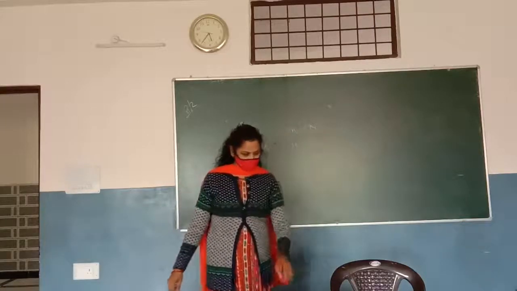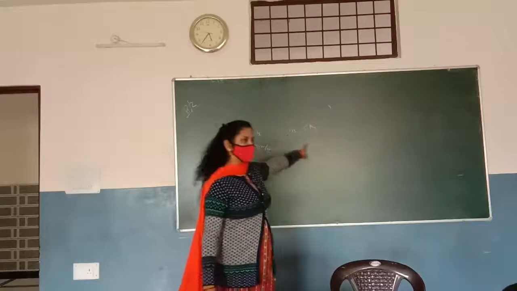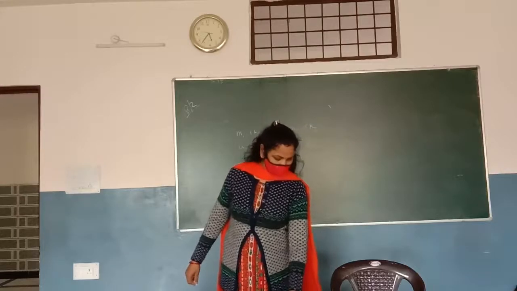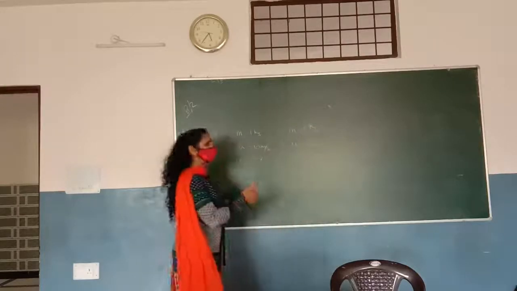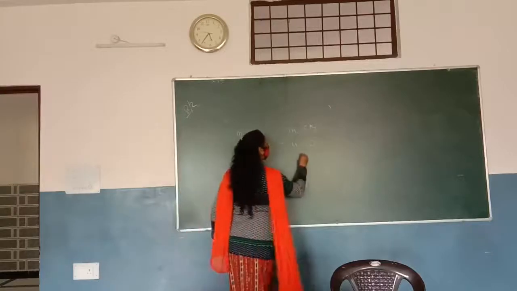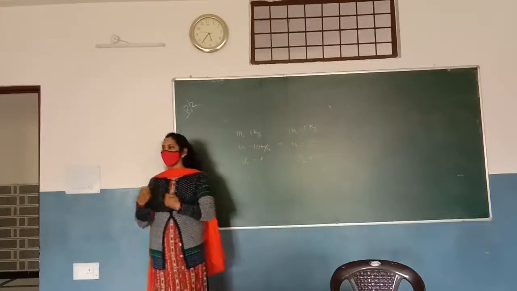Wooden block having the mass 5 kg, and then they move off together in the same straight line. They stick with each other and move off with the same velocity. So v1 and v2 should be the same because they stick with each other. It means the final velocity of both the objects will be equal.